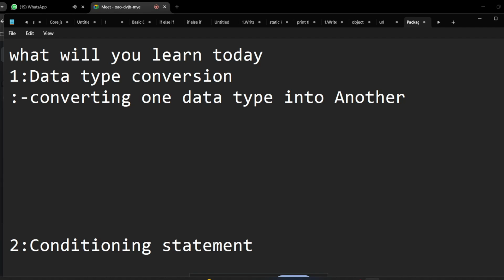Yes sir. Everyone, please respond. Are you getting this? What is data type conversion? Yes. Converting one data type into another. You can see data type and conversion. Conversion means it will convert from one form into another, right?